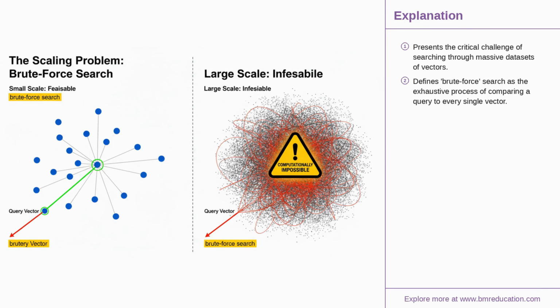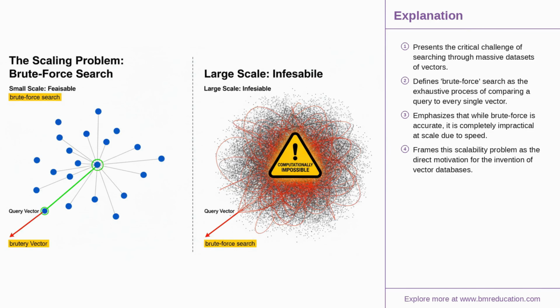We now have all the pieces: data converted to vectors, organized in a vector space, and a way to measure similarity. But what happens when you have billions of vectors? The simple approach, a brute force or exact nearest neighbor search, would require comparing your query vector to every single one of those billions. While perfectly accurate, this is computationally explosive and far too slow for any real-time application. This massive scaling challenge is the very reason we need a specialized solution.